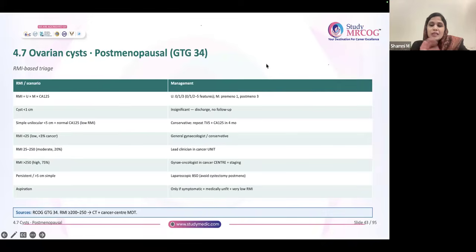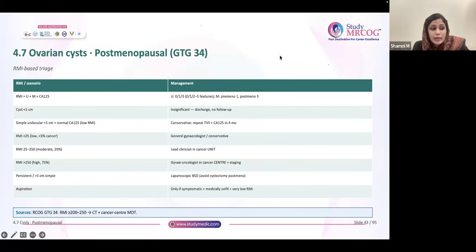You can tell her that, see, the cyst is persisting. It has been some time. We did follow-up twice. What should we do? Should we remove it or not? You can choose. Explain to her the pros and cons and then decide. It is individualized. But if during follow-up you see that the cyst has changed its features, then you have to escalate. Then you have to consider intervention.